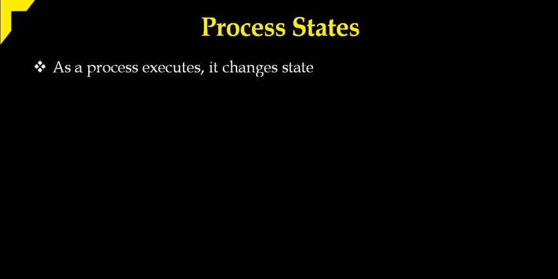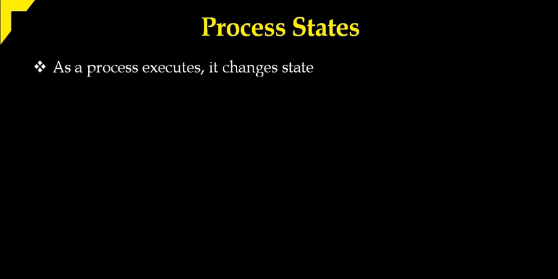Hi, in the previous session, we discussed what a process is and the process structure. Now we will discuss process state. Take any process from its creation until its termination. The process changes through different states. As a process executes, it changes its state. Sometimes it is executing, sometimes it is waiting, like that.